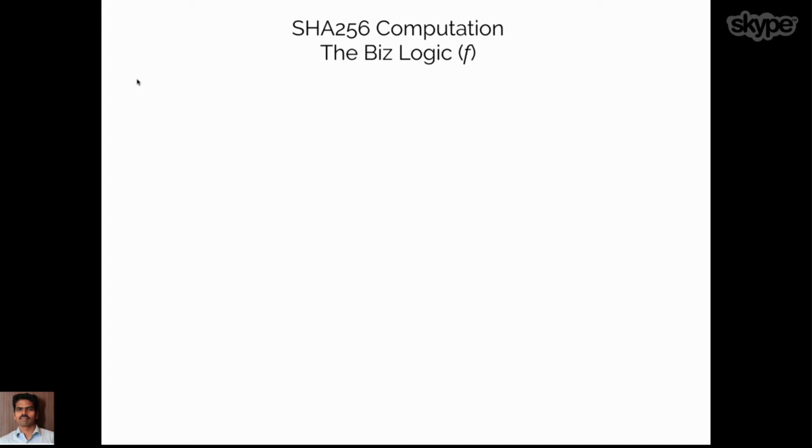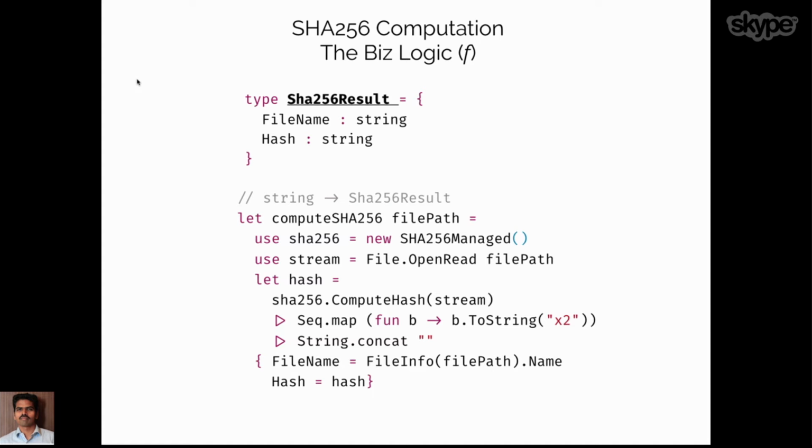And there comes the business logic, which is a straightforward calculation of the SHA-256 hash from the standard System.Security.Cryptography library from .NET. We are just going to open the file, get the stream out of it, give the stream to the SHA-256 and compute the hash. And I think you can replace that with any business logic here. Just for the demonstration, I'm using something called compute SHA-256.